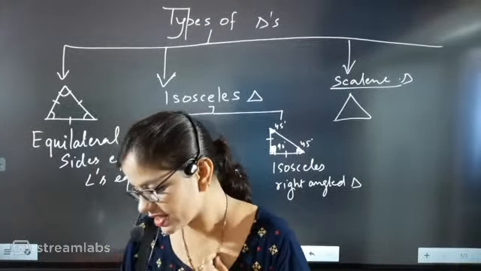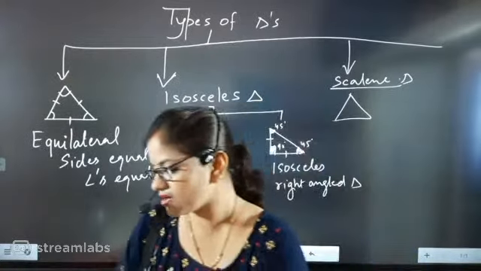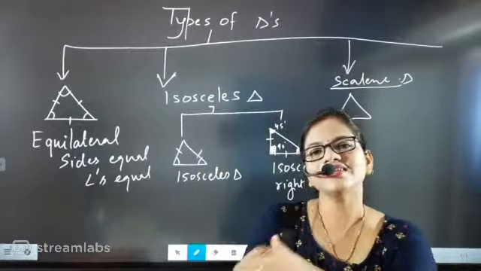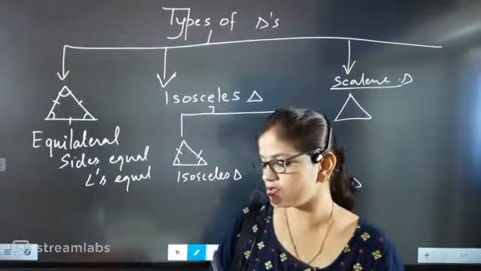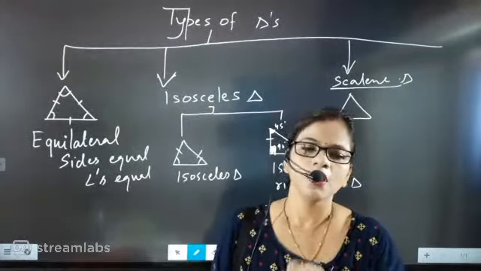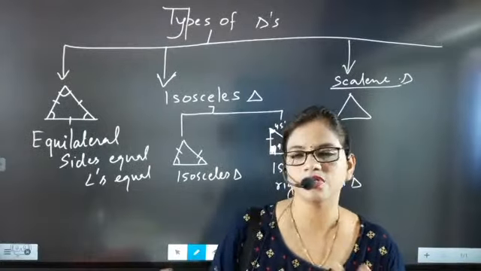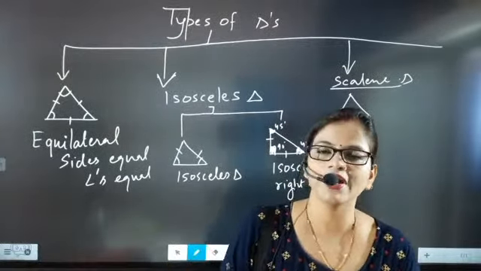Triangles where no sides and angles are equal are called scalene triangles. Which type of triangle is that, beta? Scalene triangles are those triangles whose sides and corresponding angles do not match, meaning all are different.